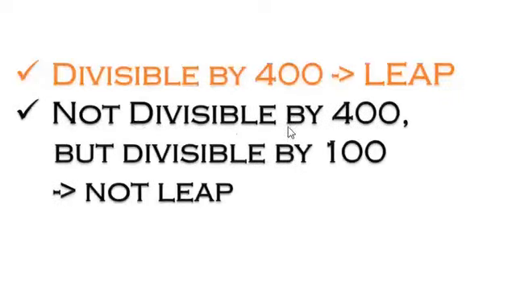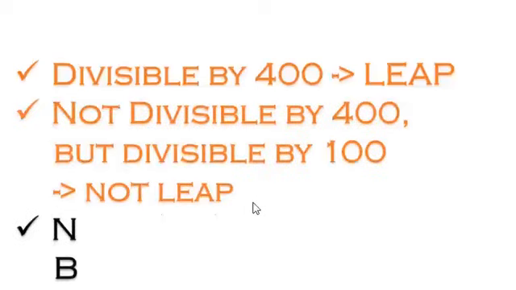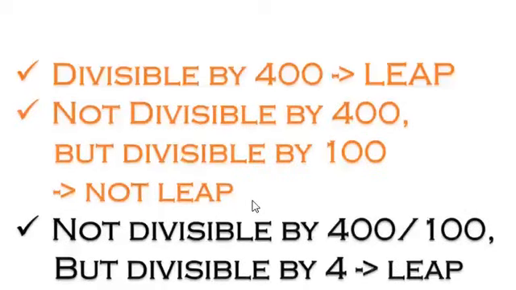Then the leap year. If the given year is divisible by 400, that will be a leap year. If the given year is not divisible by 400 but divisible by 100, then it's not a leap year. If the given year is not divisible by 400 or 100 but divisible by 4, then it is a leap year. So there are 3 conditions for this.